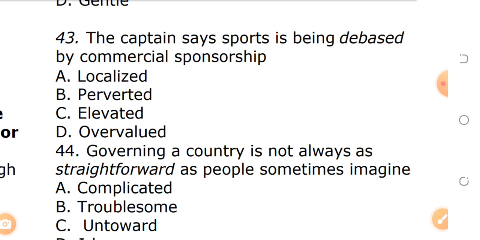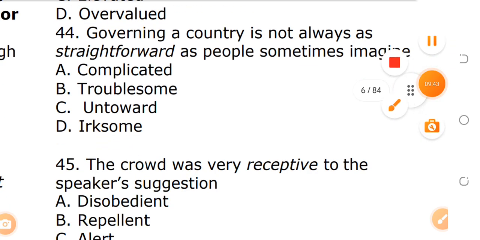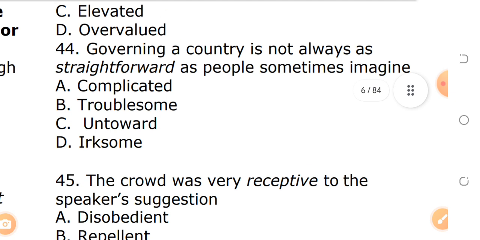Being very, very serious. Question 44. I want to believe you are still here. Governing a country is not always as straightforward as people sometimes imagine. We are looking at the opposite meaning of straightforward. Remember, that is the instruction. I won't answer 44. I'm giving it to you as an assignment.